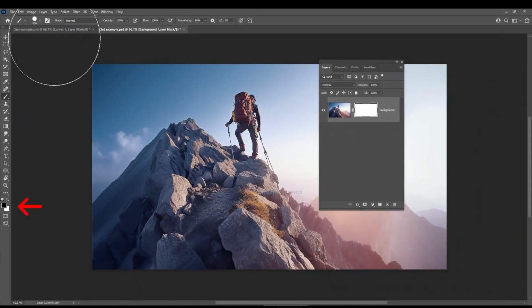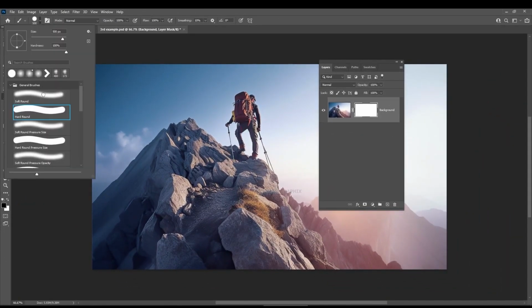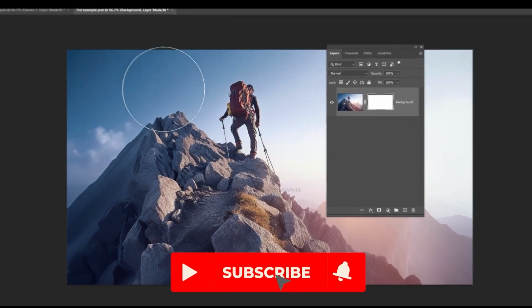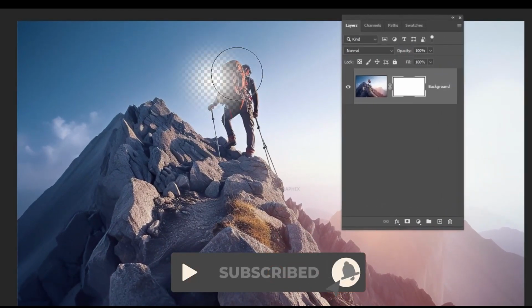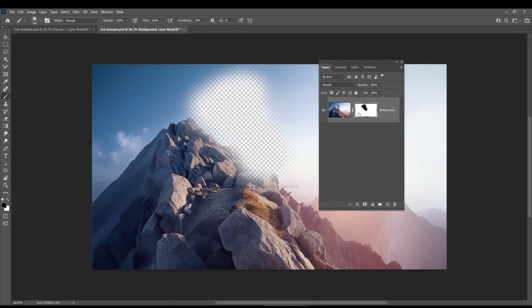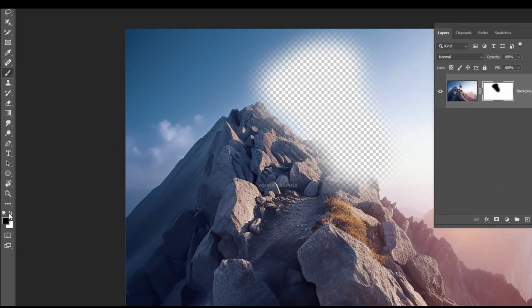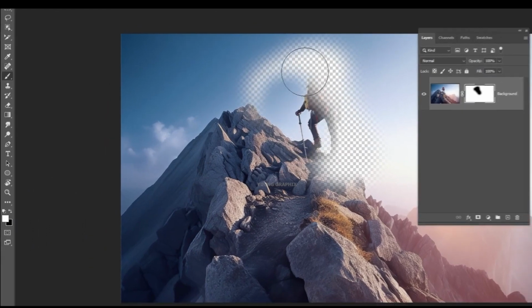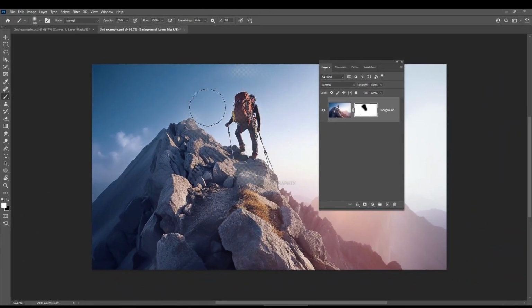Use the brush tool, set the foreground color to black, and start painting. Remember, black hides, white shows. To get it back, set the foreground color to white and start painting. It is that simple, and it is non-destructive to the image.